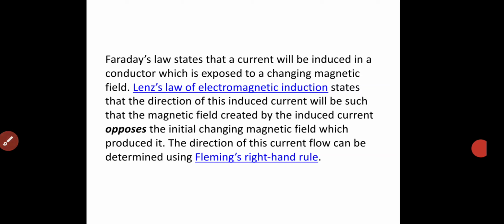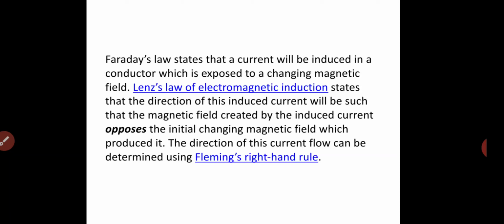Faraday's law states that a current will be induced in a conductor which is exposed to a changing magnetic field. Lenz's law of electromagnetic induction states that the direction of this induced current will be such that the magnetic field created by the induced current opposes the initial changing magnetic field which produced it.